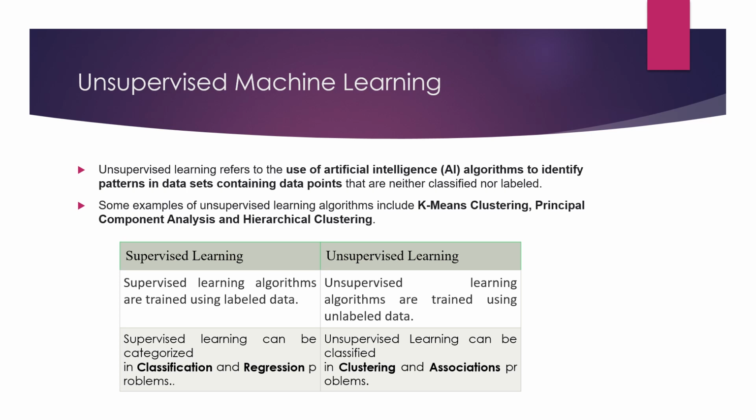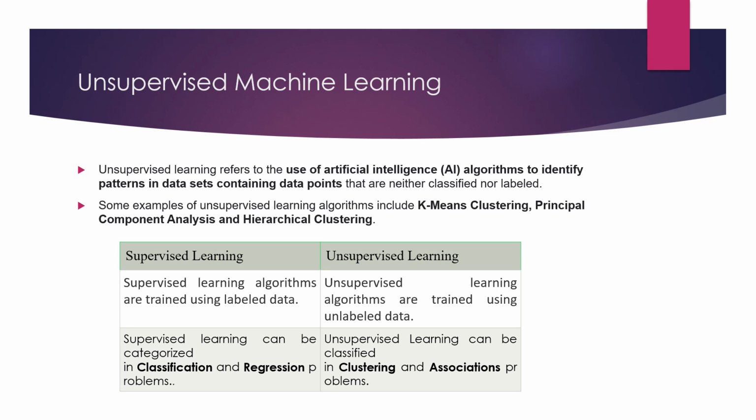What we learned till now, I have grouped in two tables. We will see the difference between supervised learning and unsupervised learning. Supervised learning trains with labeled data, whereas unsupervised learning trains using unlabeled data. This is the main point. The second point is we can divide supervised learning into two categories, classification and regression, while unsupervised learning can be categorized into two parts: clustering and association problems. In clustering you can use k-means, which I already told you, and I will also show you the implementation of k-means briefly in the upcoming slides.